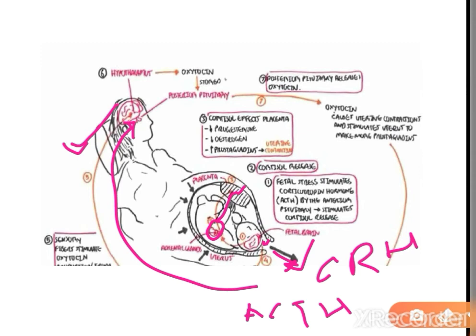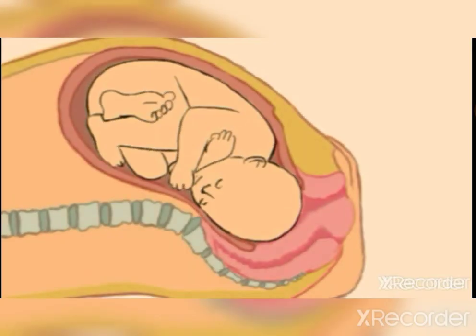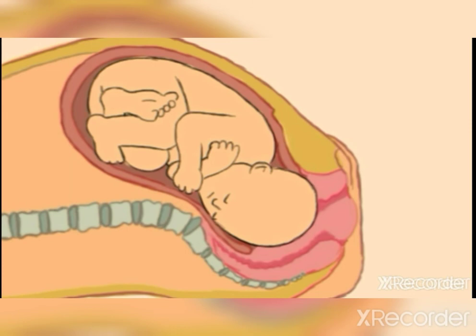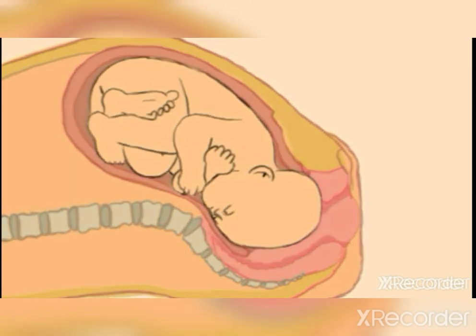So the entire cycle gradually continues, and the uterus keeps contracting until the baby leaves the uterus and is born. You can see here the cervix thins and dilates during labor by the hormone relaxin.